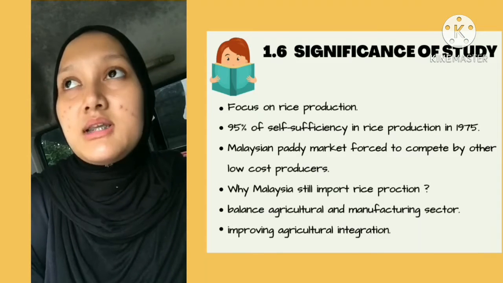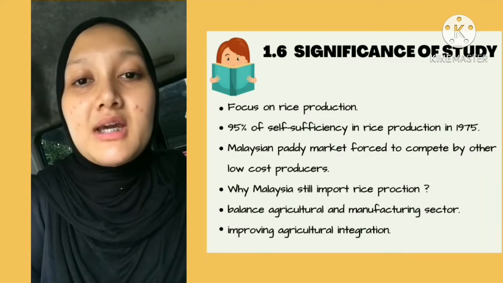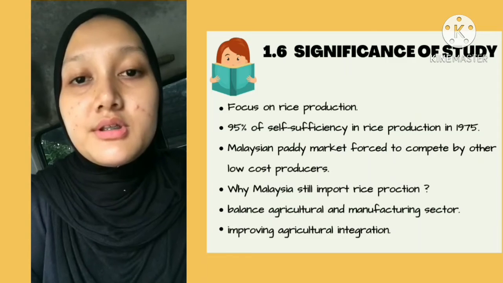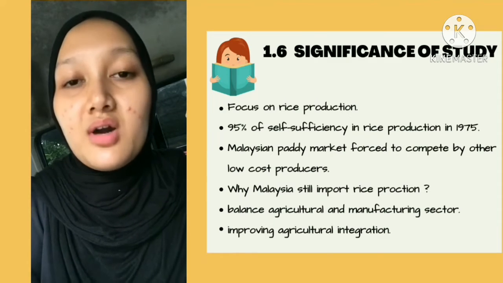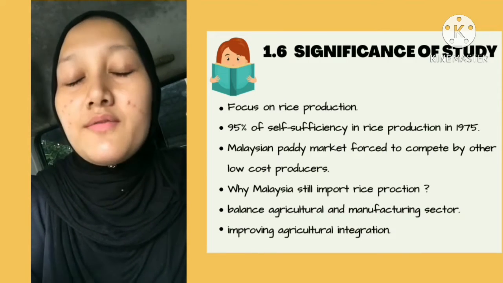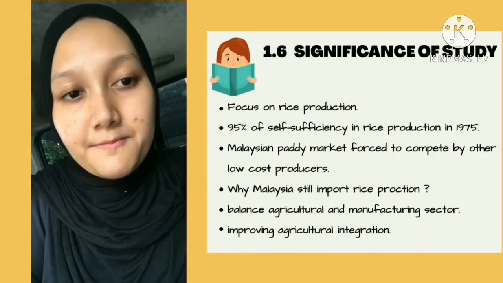For the significance of the study, we believe that concentration on food security encouraged Malaysians to focus on rice production during the first and second Malaysian plans.